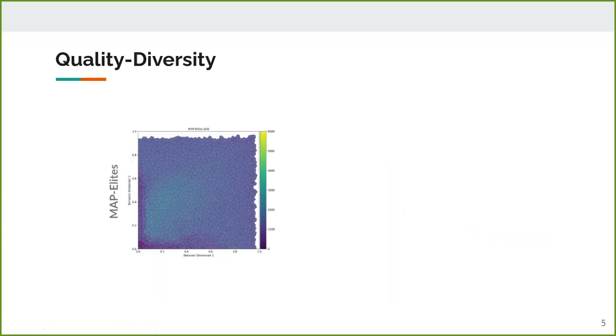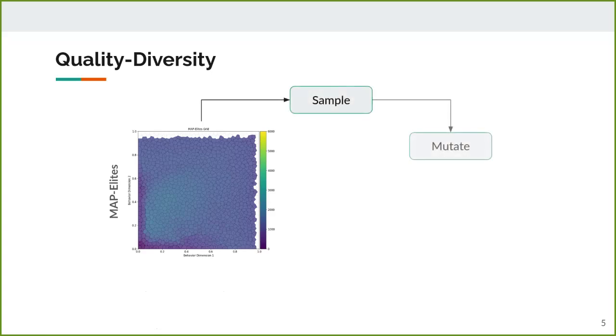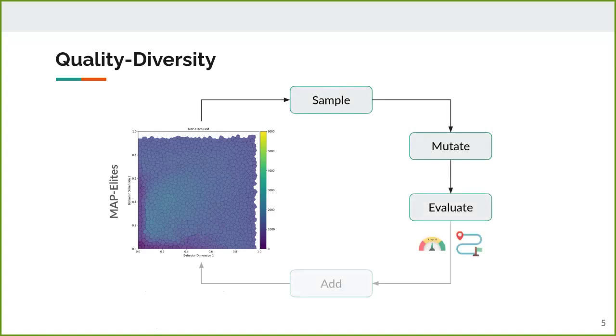This behavior measure is used by quality diversity approaches like MAP-Elites, which try to find the best policy for each type of behavior. MAP-Elites keeps a repertoire of solutions by discretizing the behavior space into cells that act like behavior niches. From this repertoire, it will then sample a policy, then mutate it and evaluate it to get its fitness and its behavior. If the behavior is new, this policy will be added to the repertoire, and if there is already a policy with this behavior, the repertoire will keep the best performing one between the existing one and the new one. The aim of quality diversity is then to get a final repertoire with a set of diverse policies, each performing best in its niche.